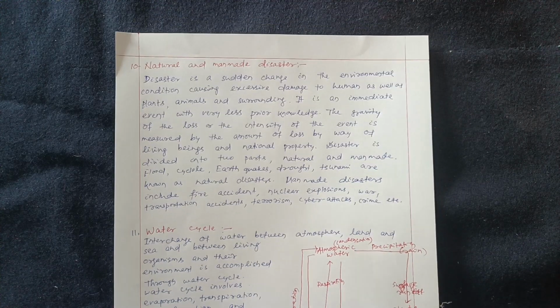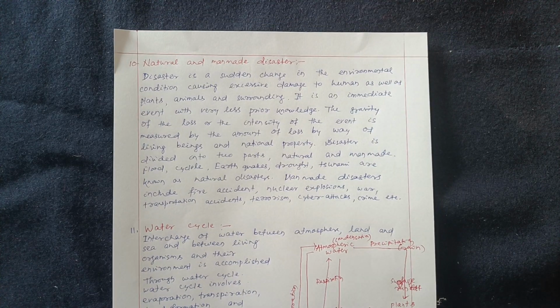Next comes natural and man-made disasters. A disaster is a sudden change in the environmental condition causing excessive damage to humans as well as plants, animals, and surroundings. It is an immediate event with very little prior knowledge. The gravity of the loss or the intensity of the event is measured by the amount of loss by way of living beings and national property.